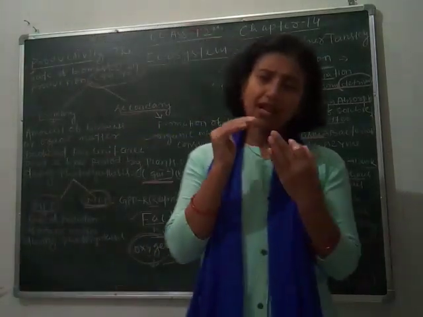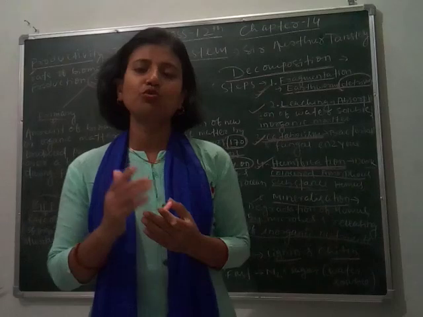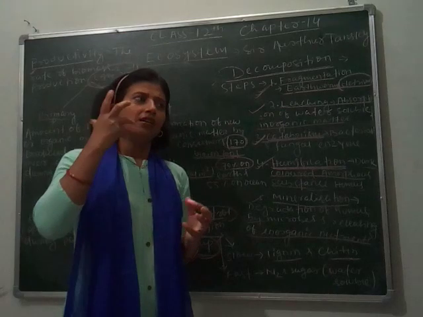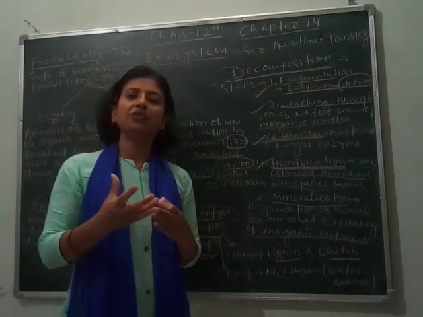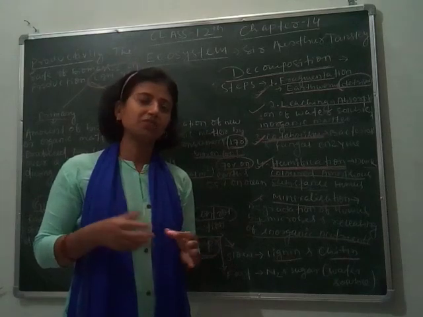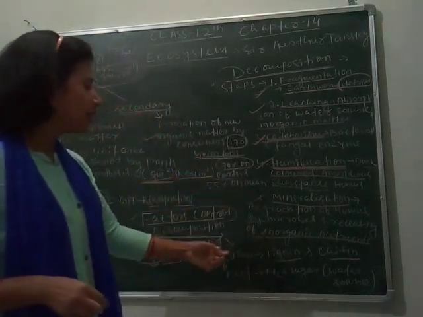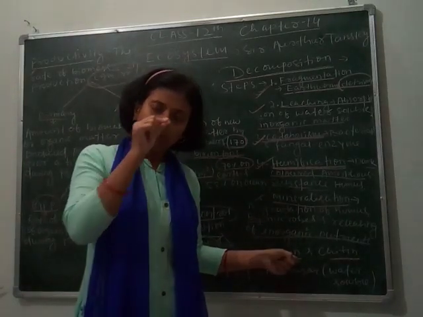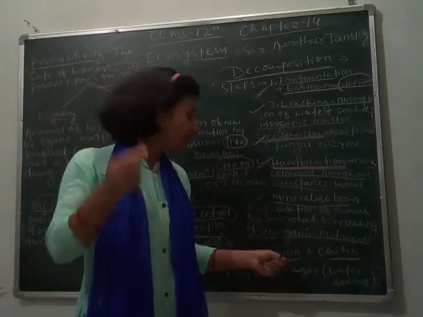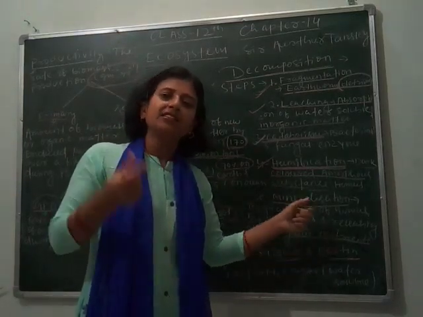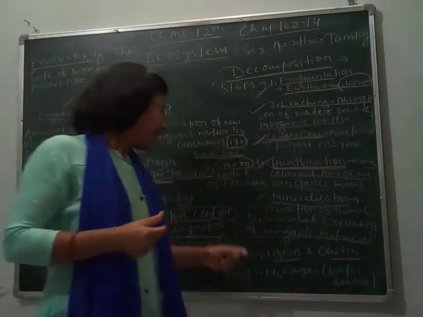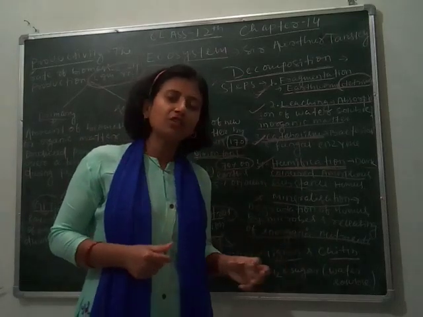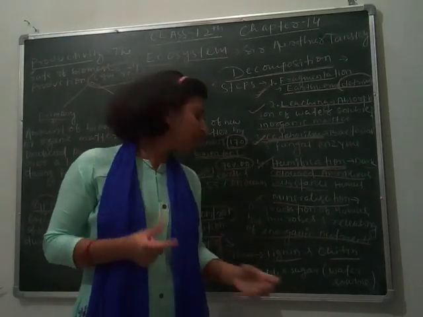As you know, lignin is present in plant tissues and provides strength to the plant, and chitin is the substance present in the cell wall of fungi as well as in arthropods and some other species. So the rate of decomposition will be slow if the material going for degradation contains lignin and chitin, and the process of degradation will be fast if it contains nitrogen and sugars, which are water soluble substances.